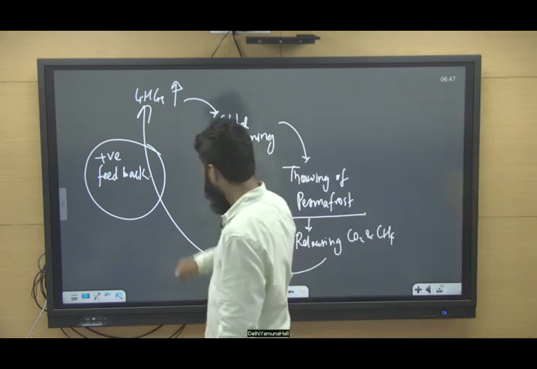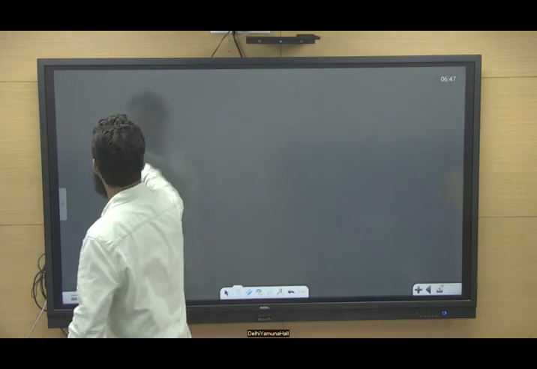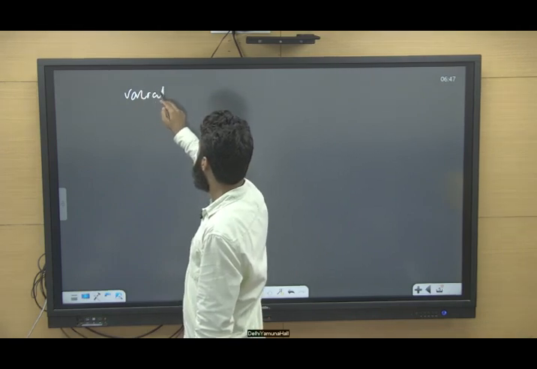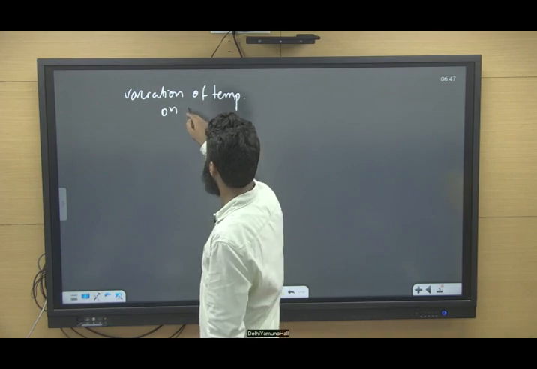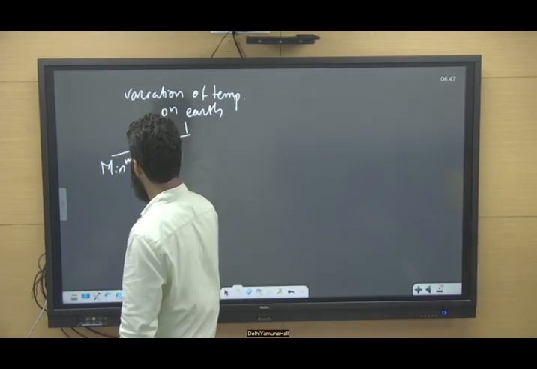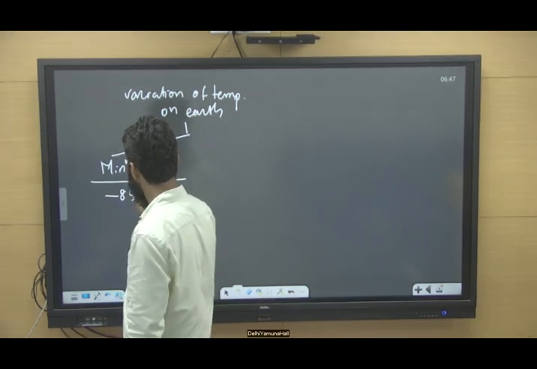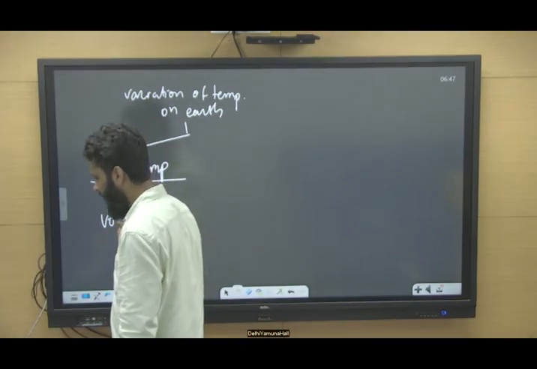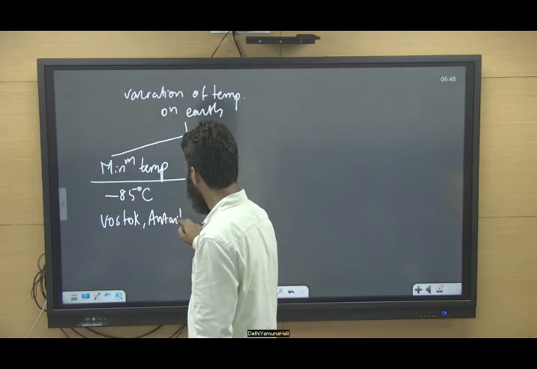Now, coming to the next discussion, if we talk about the variation of temperature on earth, the minimum temperature that has been recorded is somewhere around minus 85 degrees Celsius, and it has been recorded at a location known as Vostok, which is in Antarctica, right?